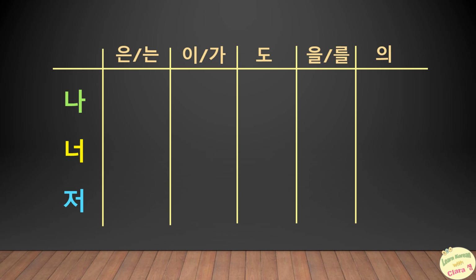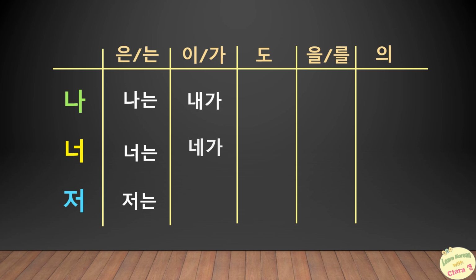With the topic marking particle 는, 나 gives 나는, 너, 너는, 저, 저는. With the subject particle 가, 나 gives 내가, 너, 내가, but we pronounce it like 니가, 저, 제가.